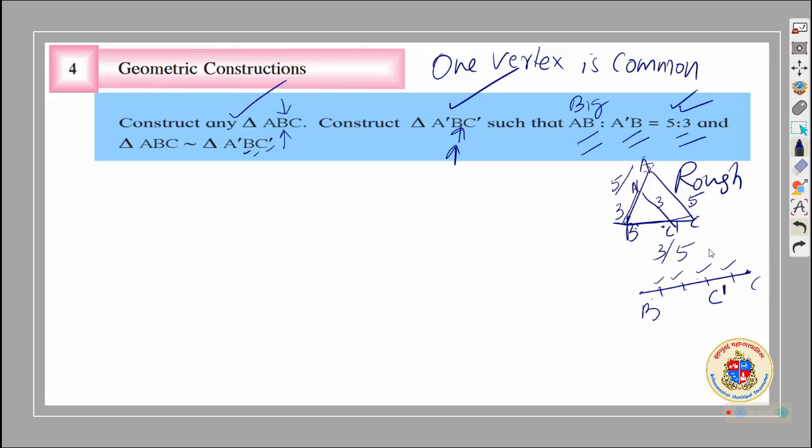Then how to divide a line segment into equal parts? I just remembered what I was recalling last time.